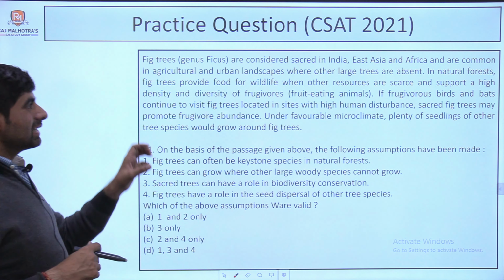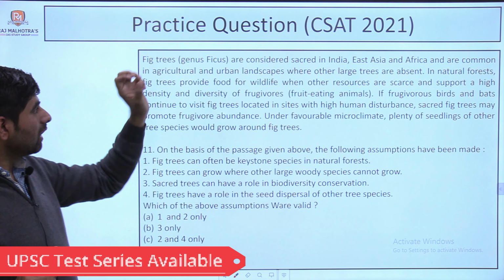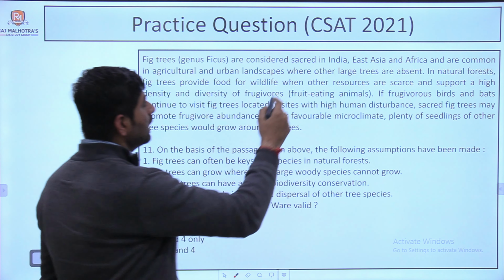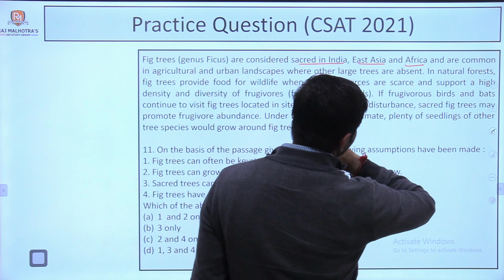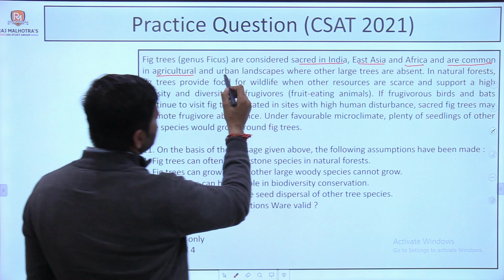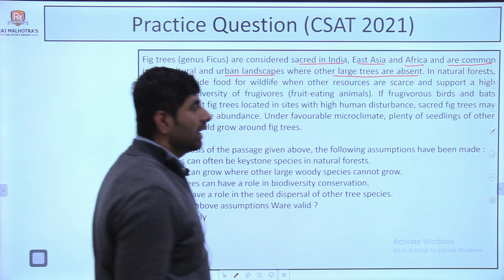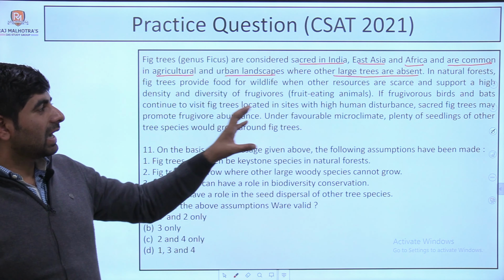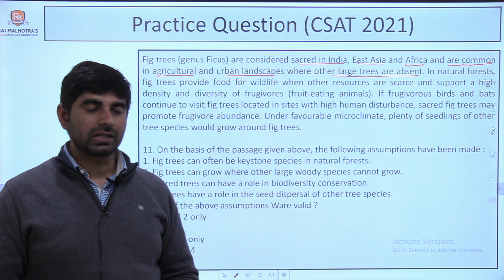passage. So the passage starts on a note where it talks about fig trees. Fig trees are considered sacred in India, East Asia and Africa, and are common in agricultural and urban landscapes where other large trees are absent. So basically it has started with the introduction of fig trees.